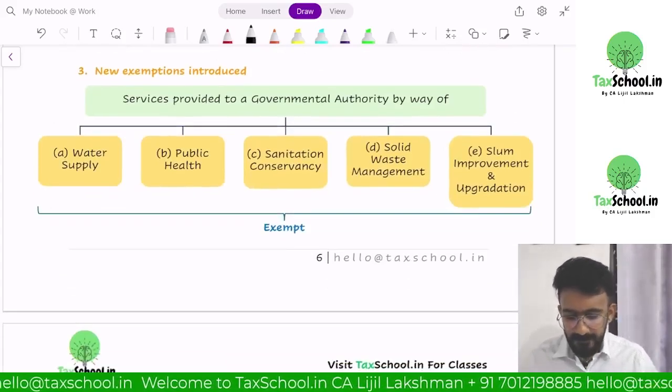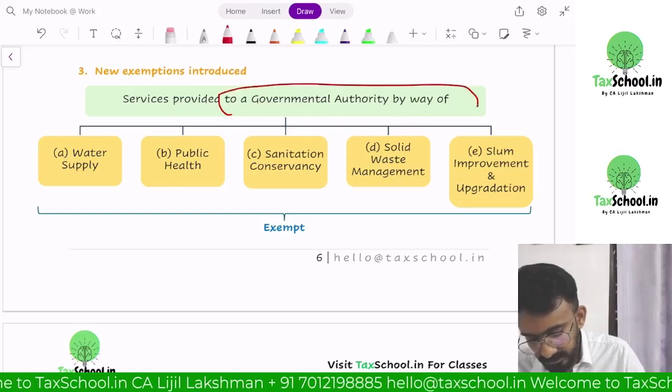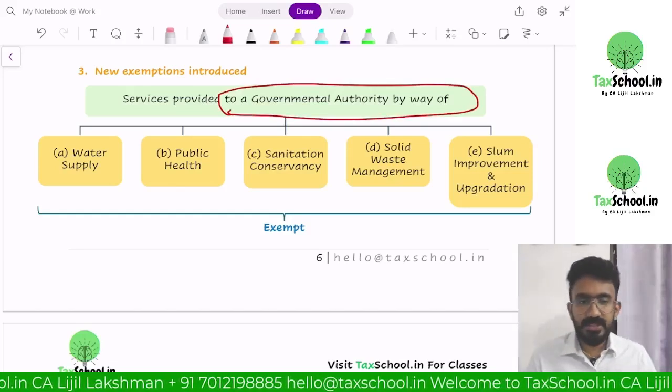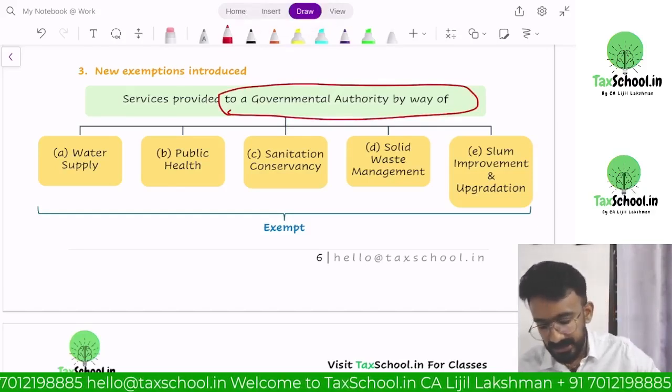Then there is a new exemption available for services provided to governmental authority.